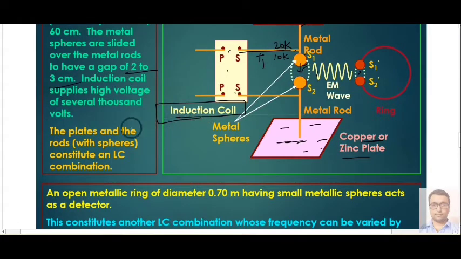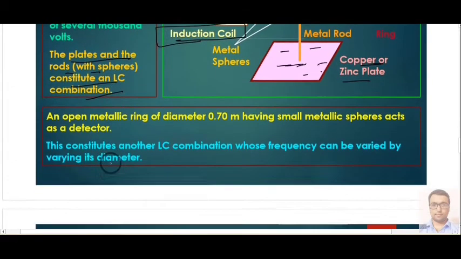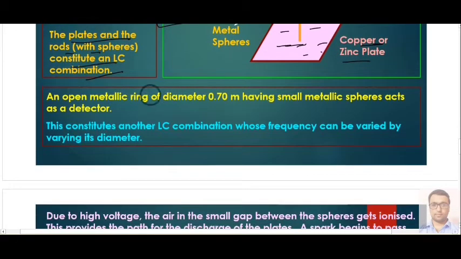Here you can read that the plate and the rod, where the sphere constitute an LC combination, because the coil and the capacitor are connected together. That's why we are calling it an LC combination.